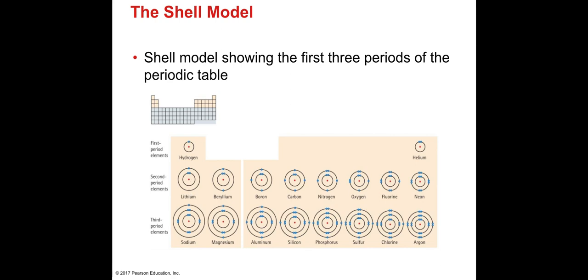Each shell is just like a room with a maximum capacity. The first shell can only take 2 electrons. That's why in all of this arrangement, you see only 2 electrons on the first shell. You will see only 8 electrons on the second shell, because these shells have a maximum capacity. The whole idea here is you need to understand that an atom is made up of a nucleus, and surrounding the nucleus, you have shells. And on these shells, that is where the electrons reside.